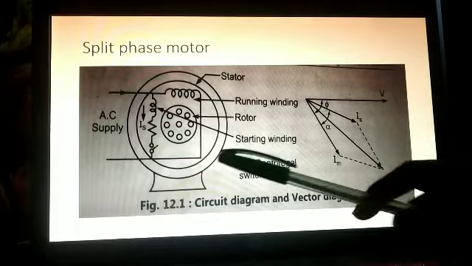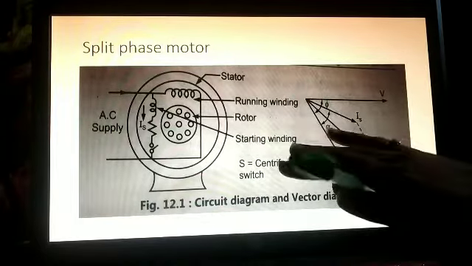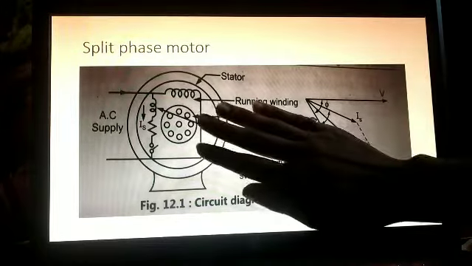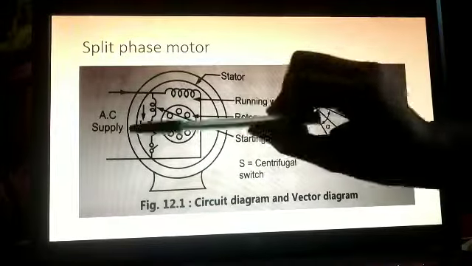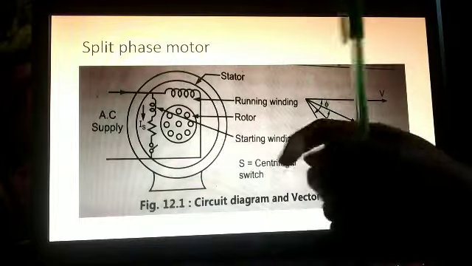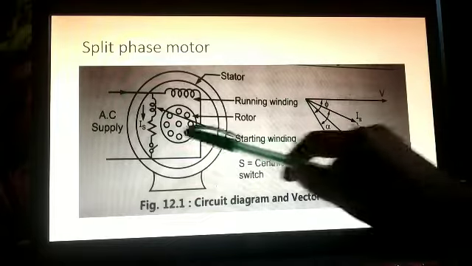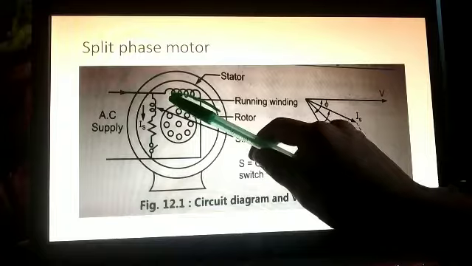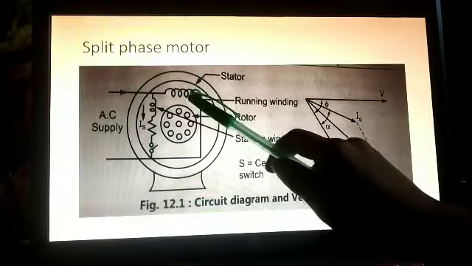Here there are two windings. We will first see the diagram. This is the phasor diagram, and this is the split phase motor. Basically it has two windings. The first one is the running winding and the other one is the starting winding. The running winding is also called the main winding.